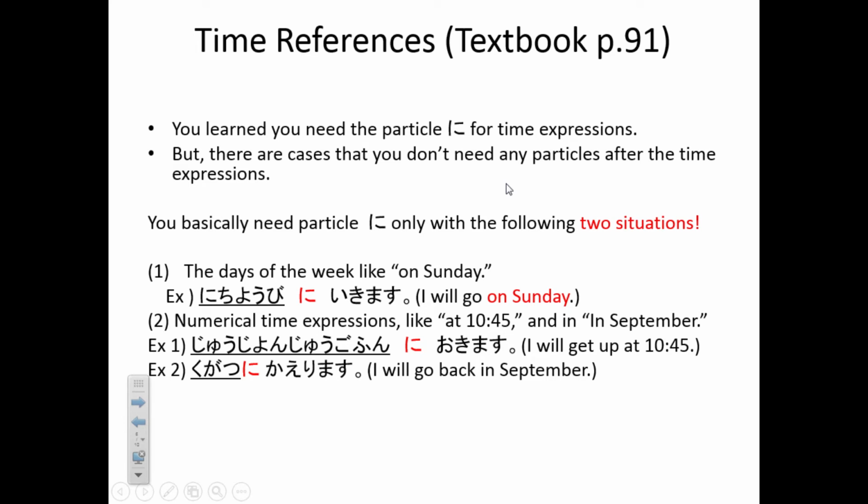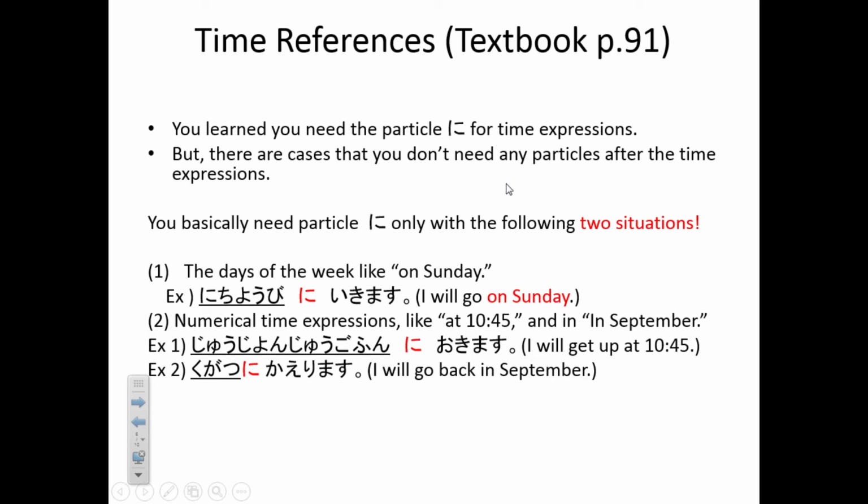Other case you need に is numerical time expressions. Like the time expression you use numbers. Like at 10:45 or in September. Oh, September doesn't have a number in it, but in Japanese it does. September in Japanese is 9th month, 9月. So we use numbers. For those expressions you need ni.